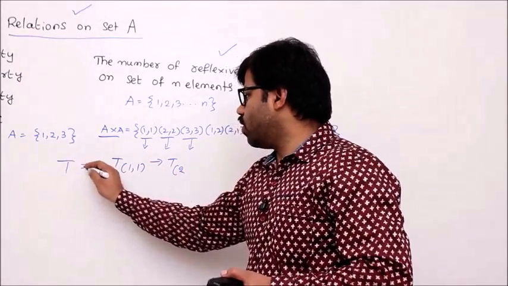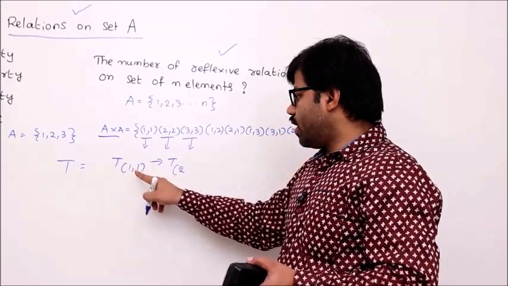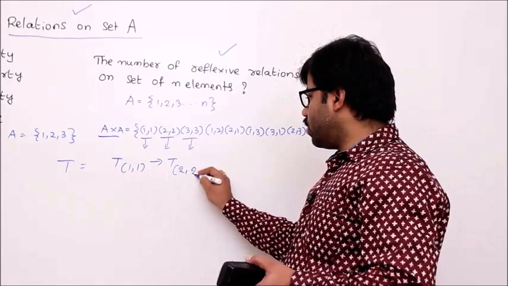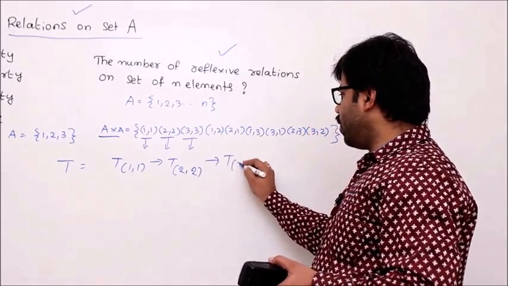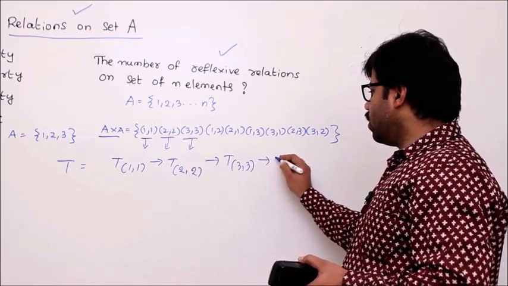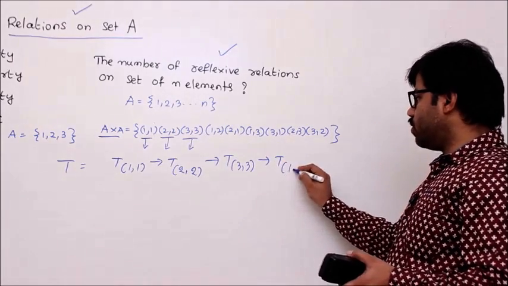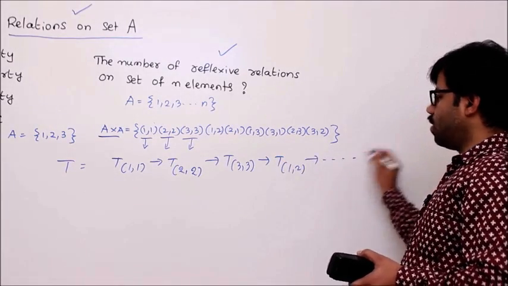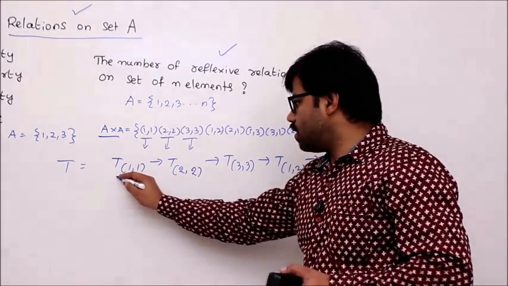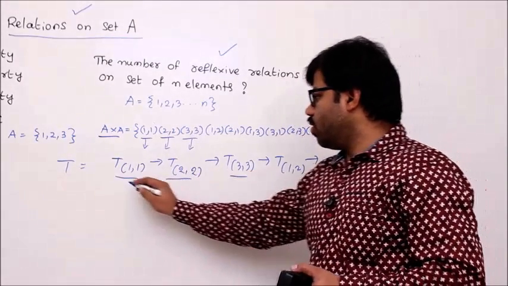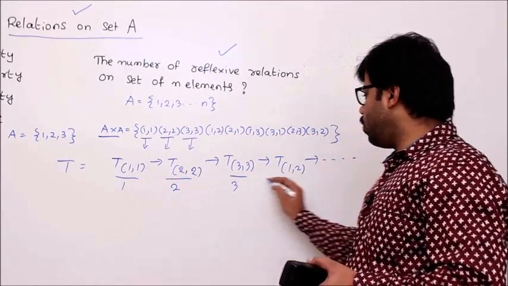So the total number of relations equals how many ways you can select T11, how many different ways you can select T22, how many different ways you can select T33, followed by how many different ways you can select T12, and so on. So these tasks are 9. Remember, 1, 2, 3 up to 9.